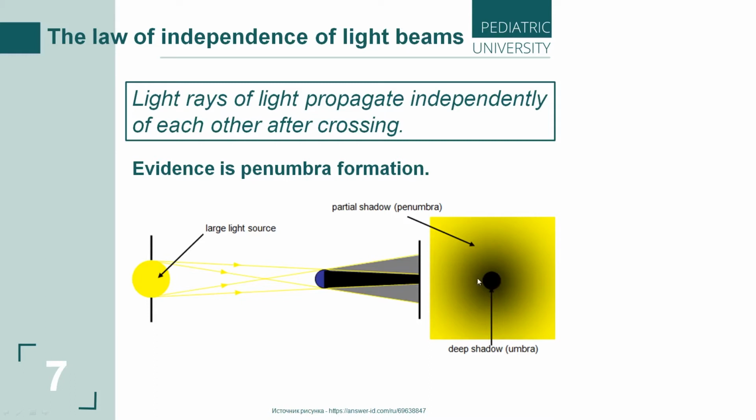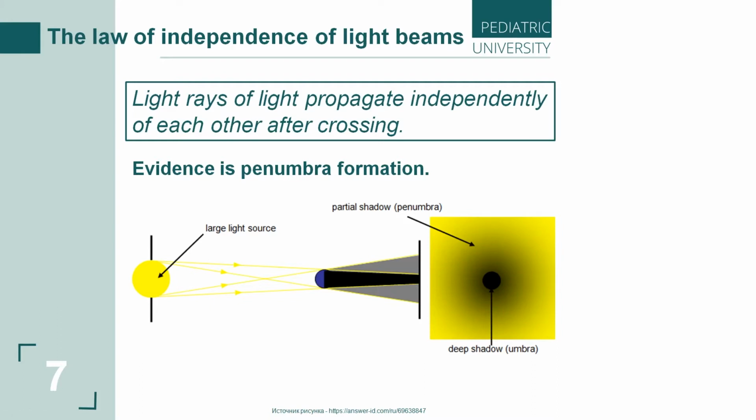We said that this is the umbra, where light does not fall. What is penumbra, or partial shadow? This is the area of partial light hit. This part is umbra, this part is penumbra. This is the evidence of this law.